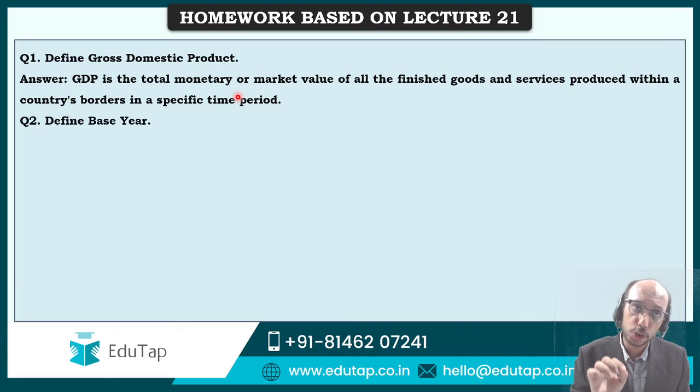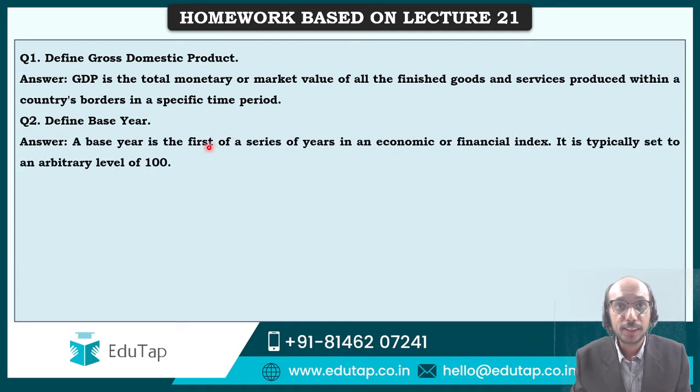I had also asked you the definition of base year. You have to define what the base year is. Okay. So what is base year? Base year is the first of a series of years in an economic or financial index. So for example, let us say in India's index of industrial production, base year is, let us say, 2011. So that year 2011 is the first of a series of years in that economic index. It is typically set at an arbitrary level of 100. What does that mean? That in every subsequent year, whatever the industrial production is going to be, we are going to compare that with 2011.